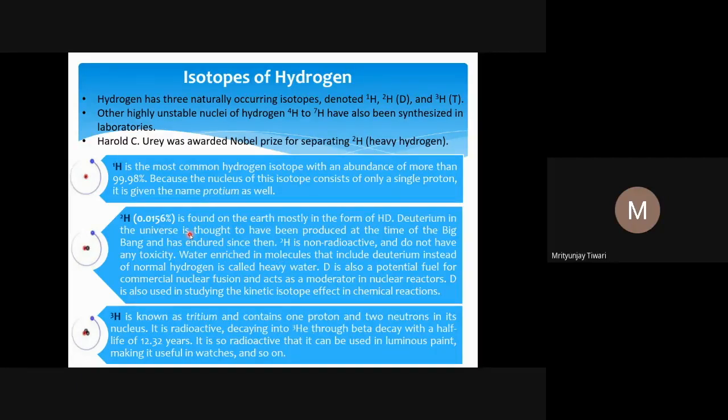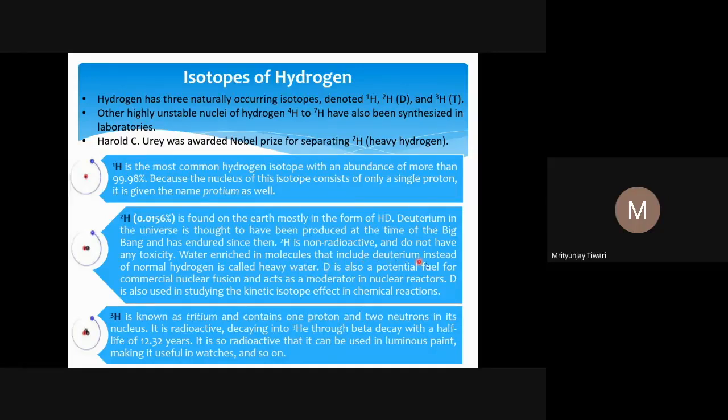The deuterium has endured since the Big Bang, and why has it endured? Because we know it is not radioactive. So the deuterium that was formed then is still there. Hydrogen-2, or deuterium, is non-radioactive and does not have any toxicity either. Water enriched in molecules that include deuterium instead of normal hydrogen is called heavy water. As deuterium is called heavy hydrogen, water consisting of deuterium is called heavy water.